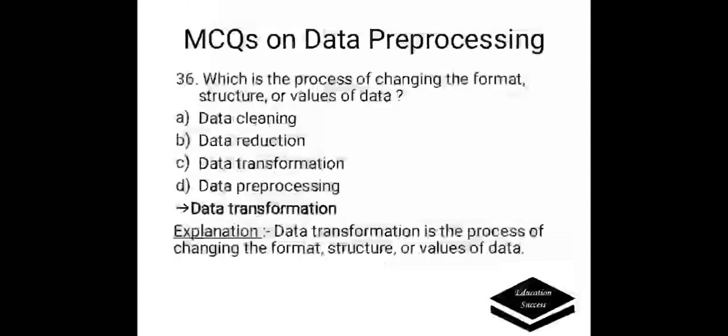Which is the process of changing the format, structure or values of data? A. Data cleaning, B. Data reduction, C. Data transformation, D. Data preprocessing. Correct answer is data transformation. Data transformation is the process of changing the format, structure or values of data.